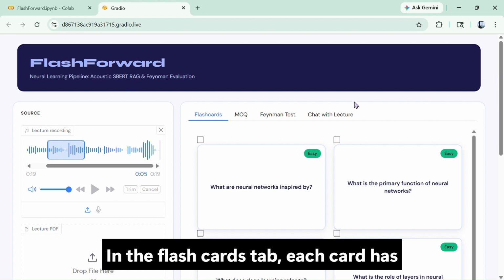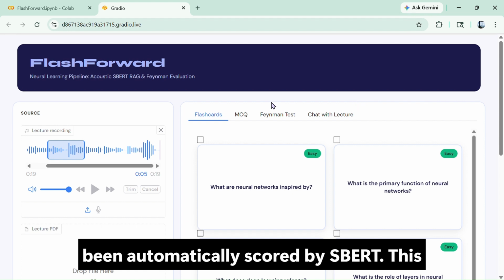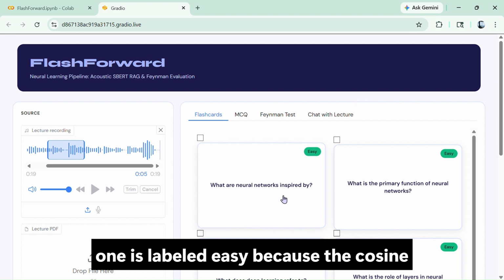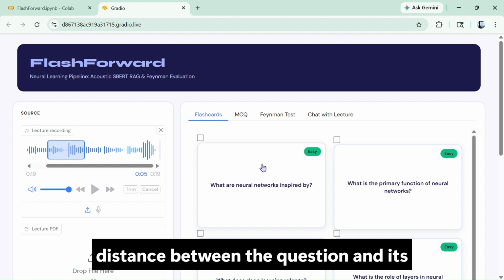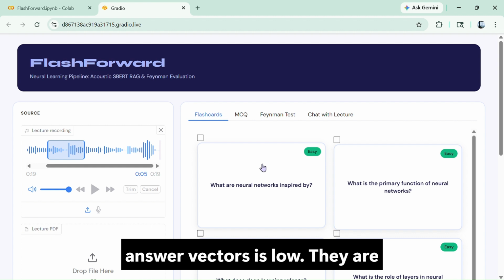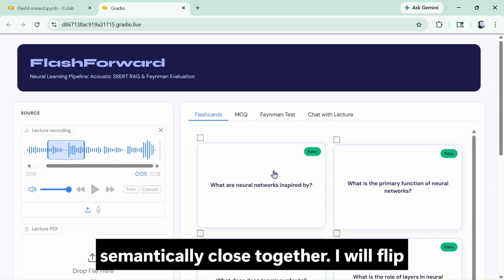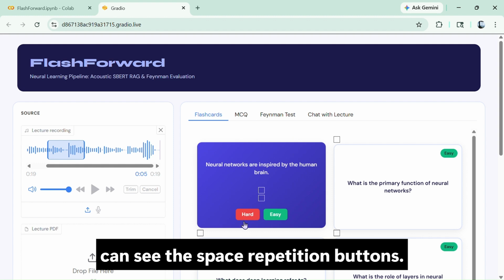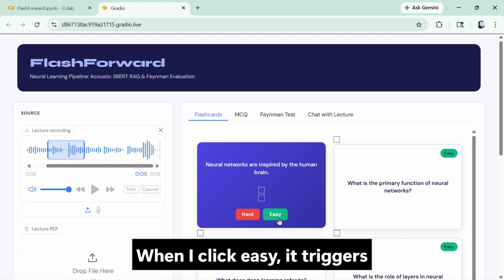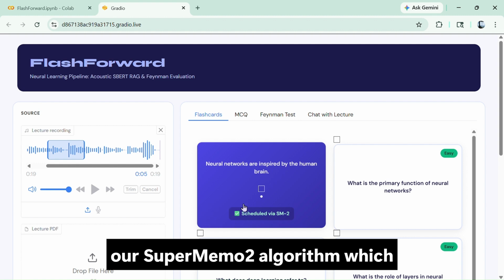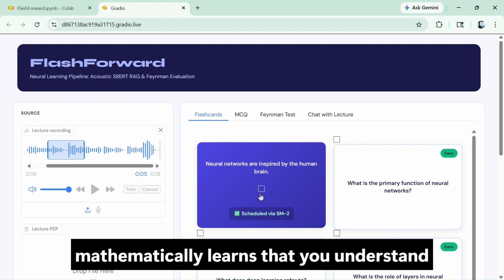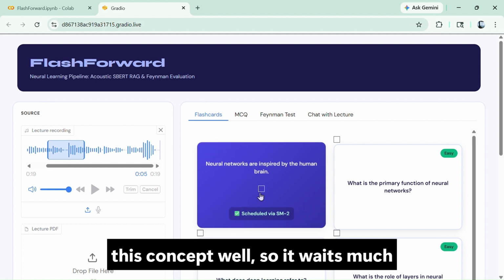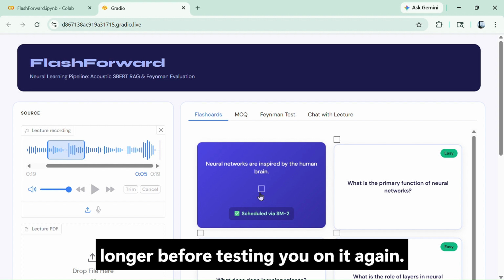In the flashcards tab, each card has been automatically scored by SBERT. This one is labeled easy because the cosine distance between the question and its answer vectors is low. They are semantically close together. I will flip it to reveal the answer, and below you can see the spaced repetition buttons. When I click easy, it triggers our SuperMemo2 algorithm, which mathematically learns that you understand this concept well, so it waits much longer before testing you on it again.